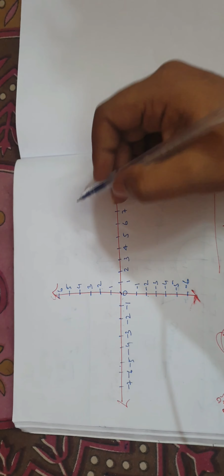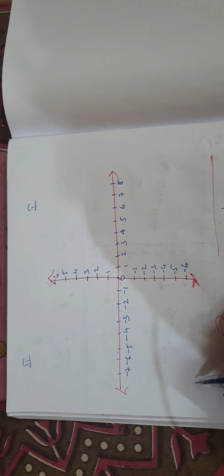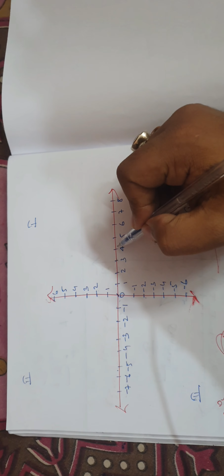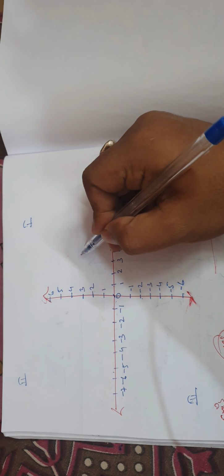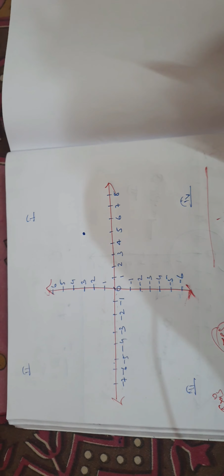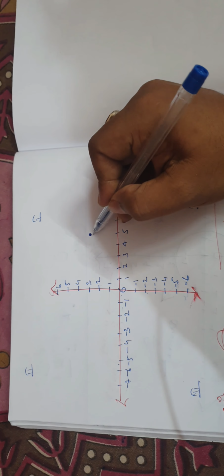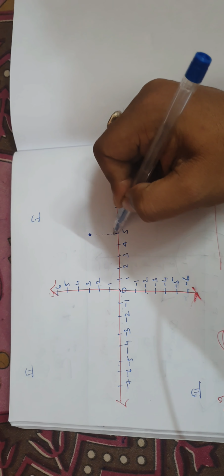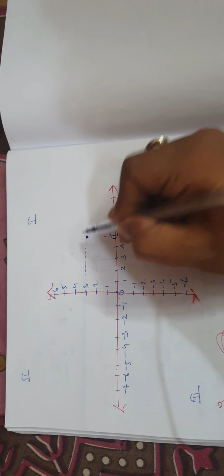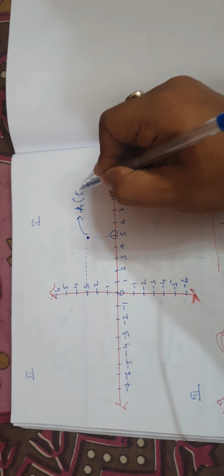Now suppose this is the first quadrant, this is the second quadrant, this is the third quadrant, and this is the fourth quadrant. Now suppose a point is here. Now you will know the position of this point very easily. Just join this point to the x-axis, so you get 5. And join this point to the y-axis and you get 3. So this point is A (5, 3).